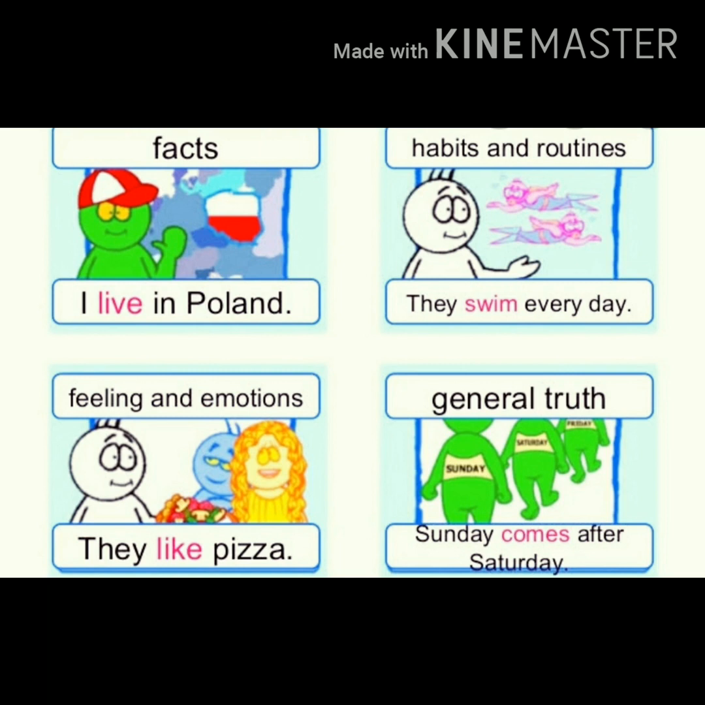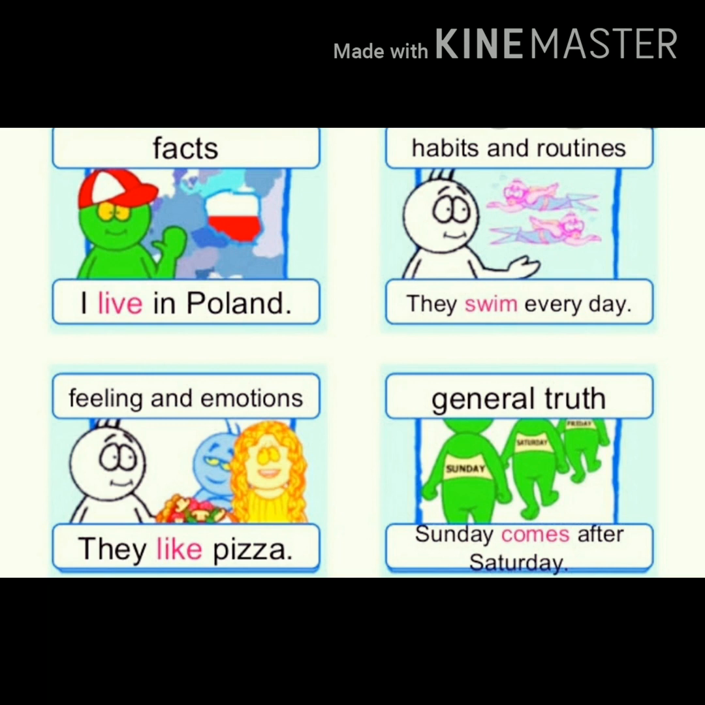Simple present tense is always about facts, habits and routines, feelings and emotions, and general truth. Let's have some examples. Like facts: I live in Poland. Habits and routines: they swim every day because it is their habit. Next, feelings and emotions: they like pizza because they like it. It is their feeling. And a general truth: Sunday comes after Saturday.